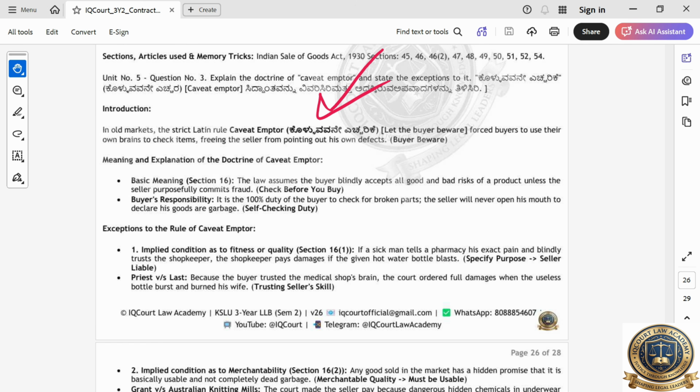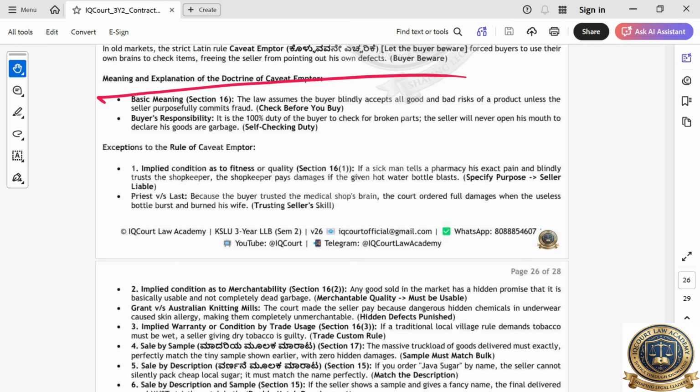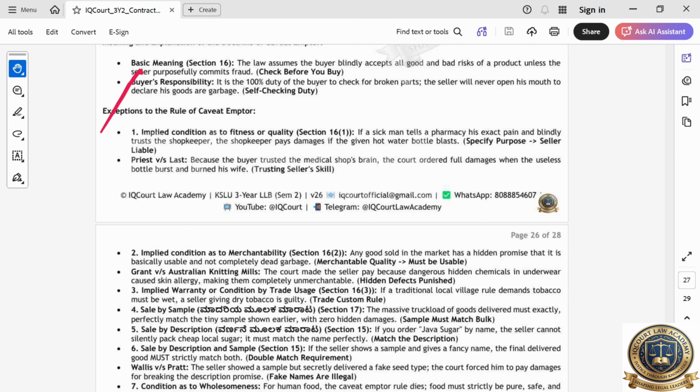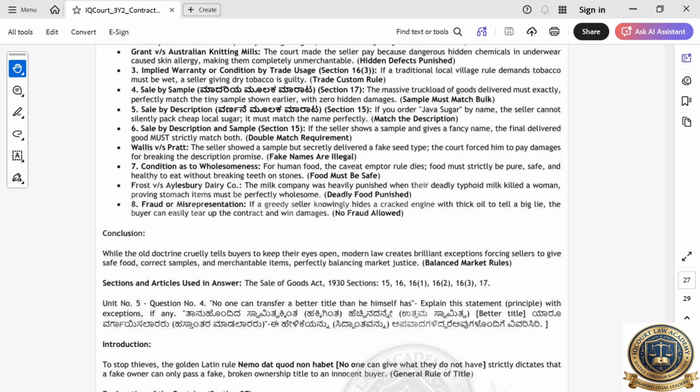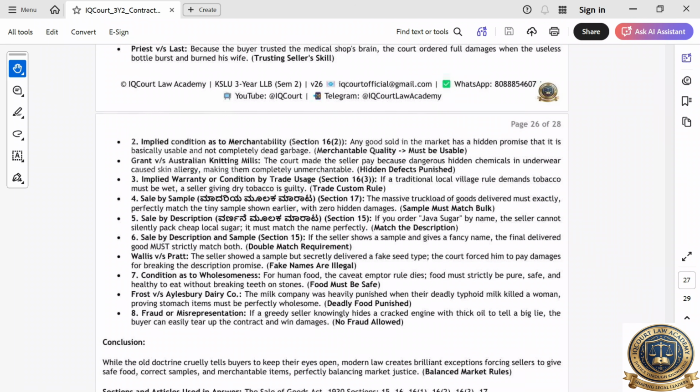Now it has changed. Some of the exceptions were also added. The meaning of exceptions, those are the things you have to write. See, if he is telling you to give a water bottle for filling hot water, you should give a good one. After putting in hot water, if it breaks, the seller is responsible because it is implied. There's an implied condition. If I need a hot water bottle, it should be a good one. Those are all exceptions. In this case, the buyer need not be extremely careful. Your seller will also be held responsible.